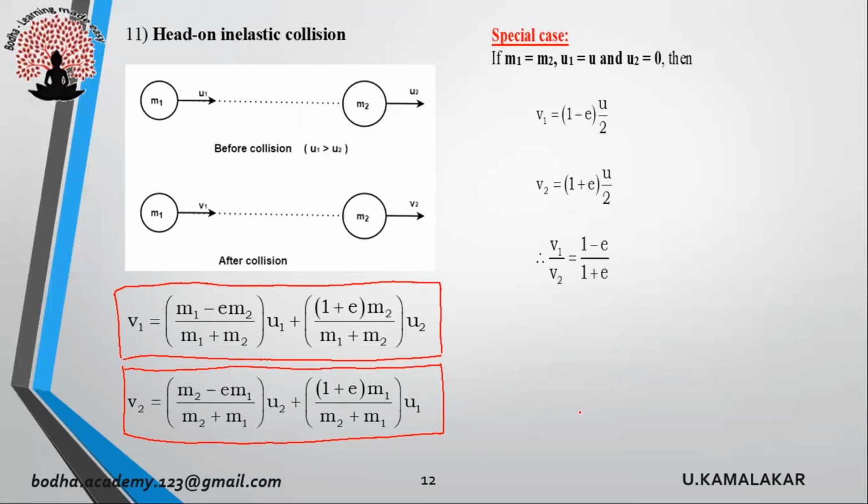Here also we can consider one special case. If both bodies have equal masses and second body is at rest, velocity of first body after collision is given as v1 = (1 − e)u/2 and v2 = (1 + e)u/2. Therefore, the ratio of v1/v2 is given as (1 − e)/(1 + e).